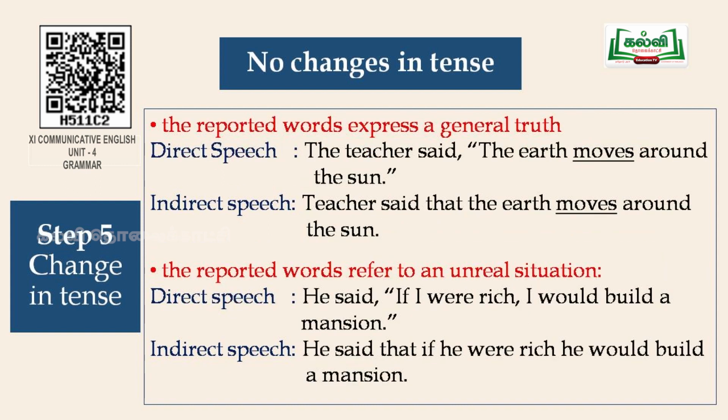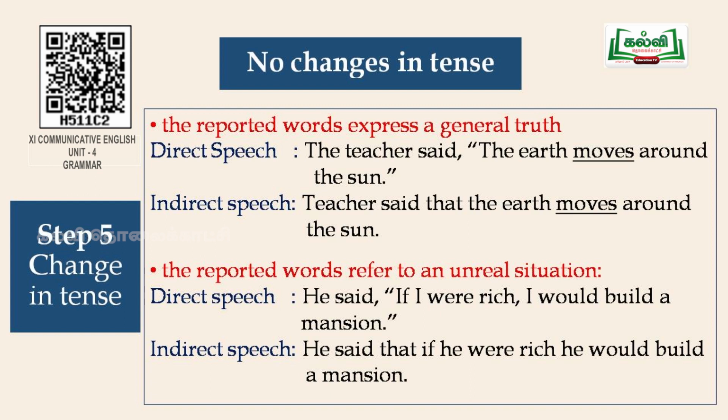The third thing, when the reported words express a general truth, then there will be no change in the tense. For example, the teacher said, "The earth moves around the sun." In that case, if you convert the sentence into indirect speech, this is how we have to write the sentence. The teacher said that the earth moves around the sun. Here the word moves remains the same. The tense does not change because it is a general truth.